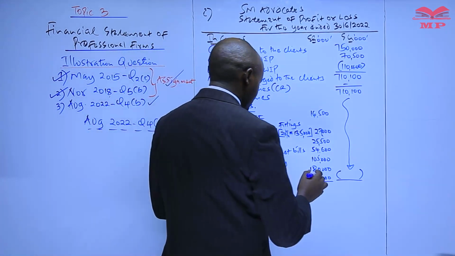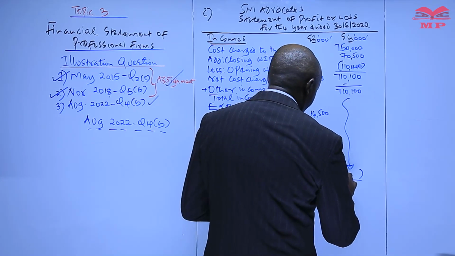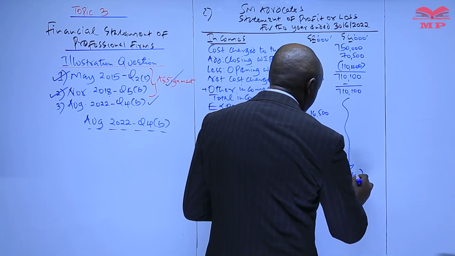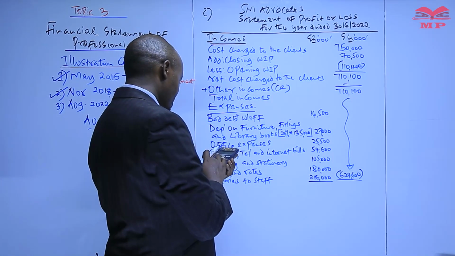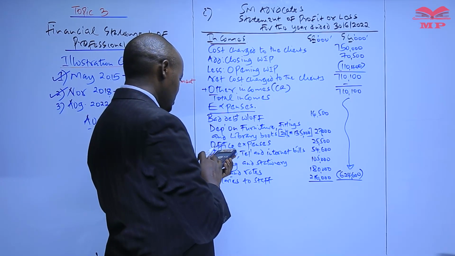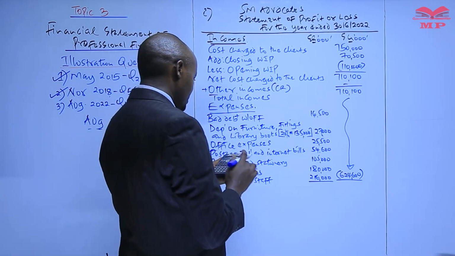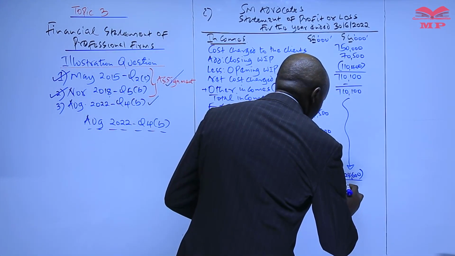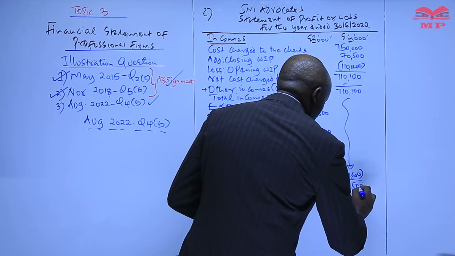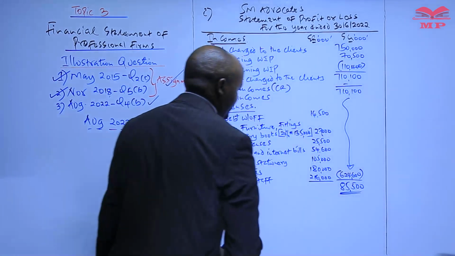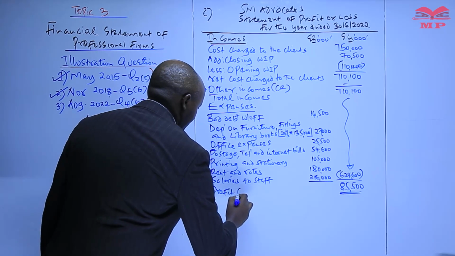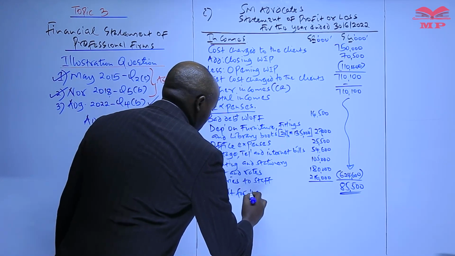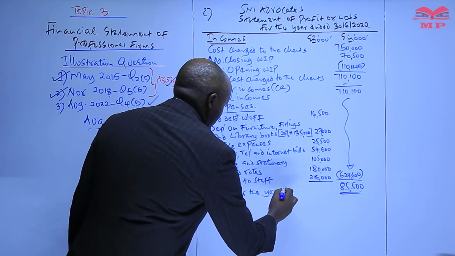That is giving us 624,600. So we start from the figure we have up there, which is 710,100, and that will give us a profit of 85,500. This is the profit for the year.